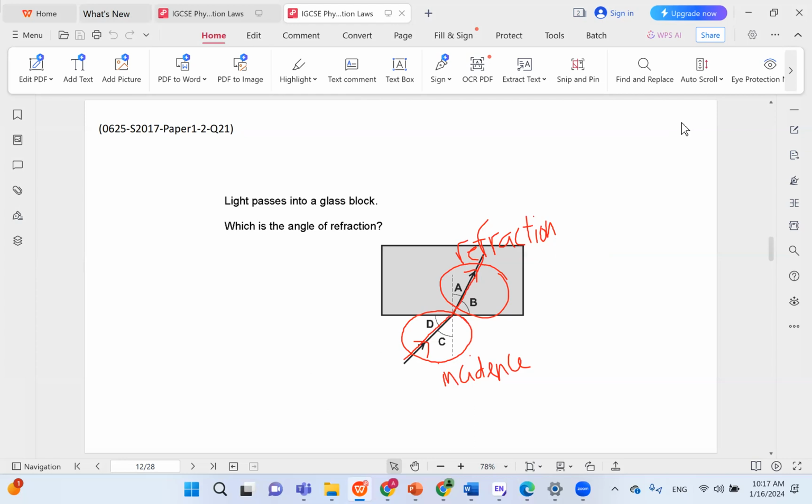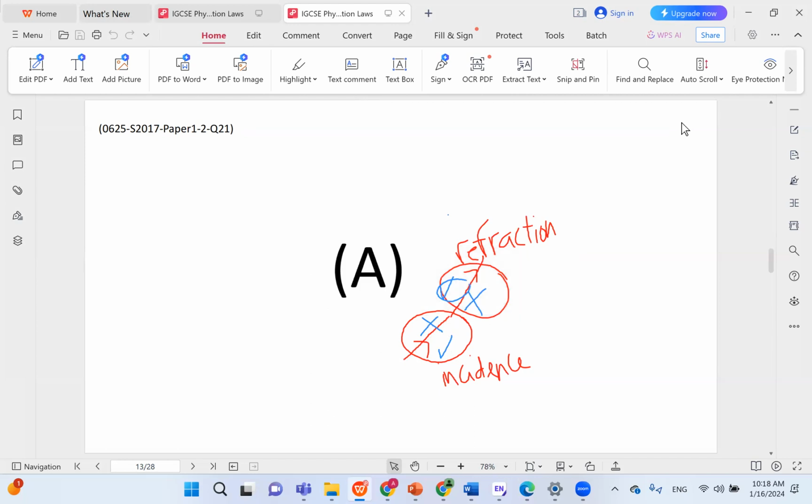So for the angle of incidence, D is wrong, C is right. For the angle of refraction, B is wrong and A is right. So since we're looking here at the angle of refraction, we are looking for choice A, since this is what presents the angle of refraction. So A is the correct choice.